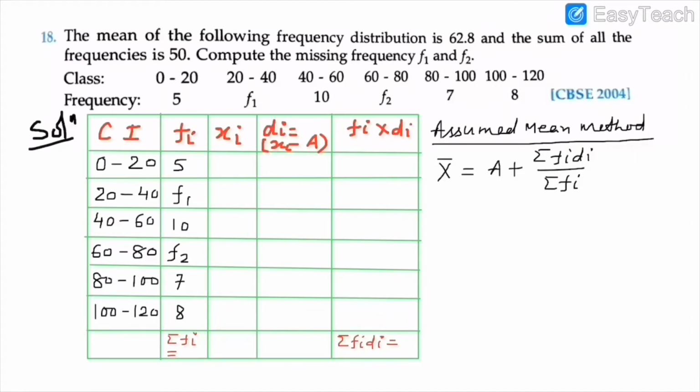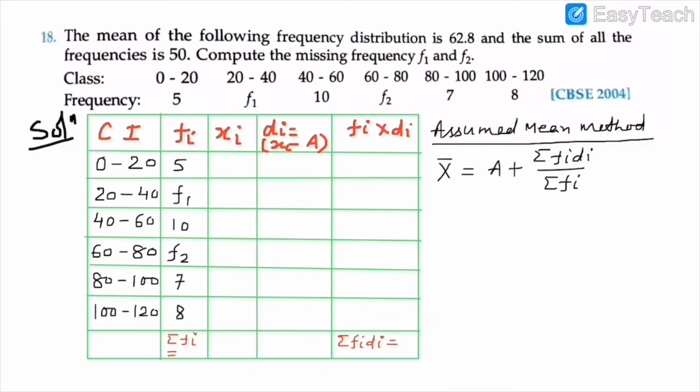Students, we have to find the sum of all fi into di and sigma fi. In the question we have already been given sigma fi, that is 50. We have one more thing given, that is x bar, the mean. How much? 62.8.